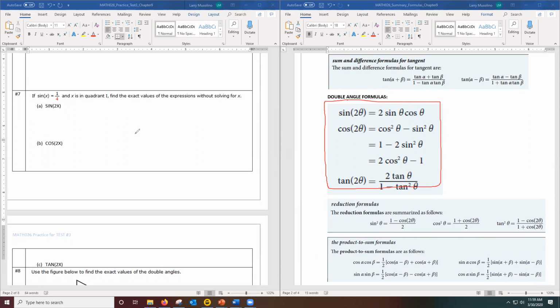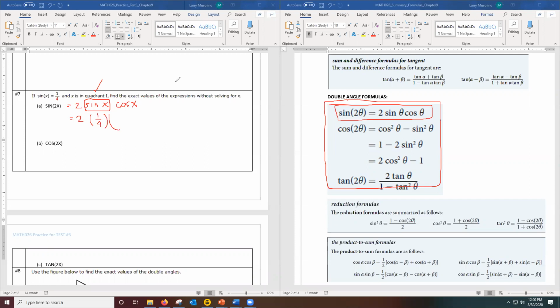All right, so they want me to figure out sine of 2x. Well, here's the formula I need for sine of 2x. So this is going to equal 2 sine x cosine x. All right, well, the good news is sine x I know, because that was given to me in the problem. Sine x was given as 1/4. The bad news is I don't know cosine x.